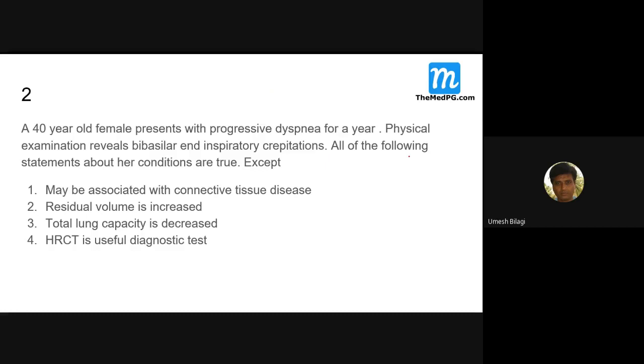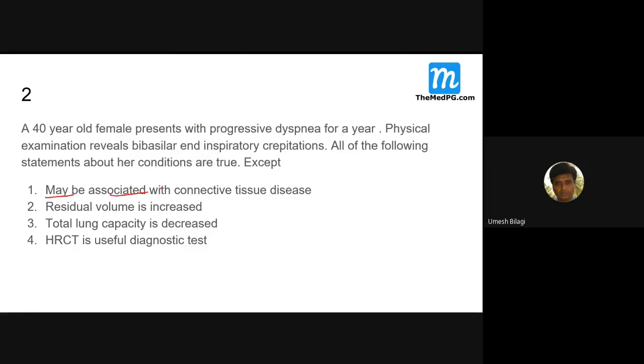All of the following statements about her condition are true except. So when you know that it is a case of IPF or UIP, you had better get acquainted with these two terms, UIP and IPF. Now you know it is a restrictive lung disease. What do you expect here?